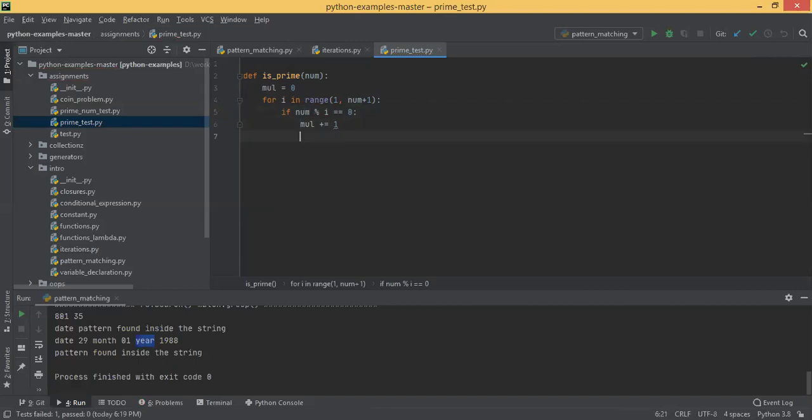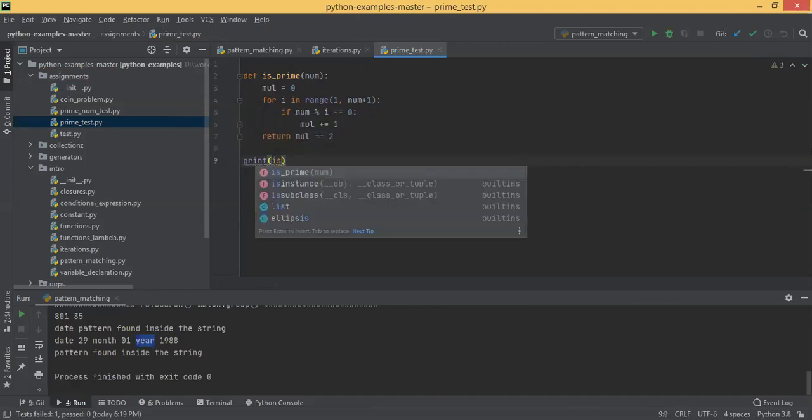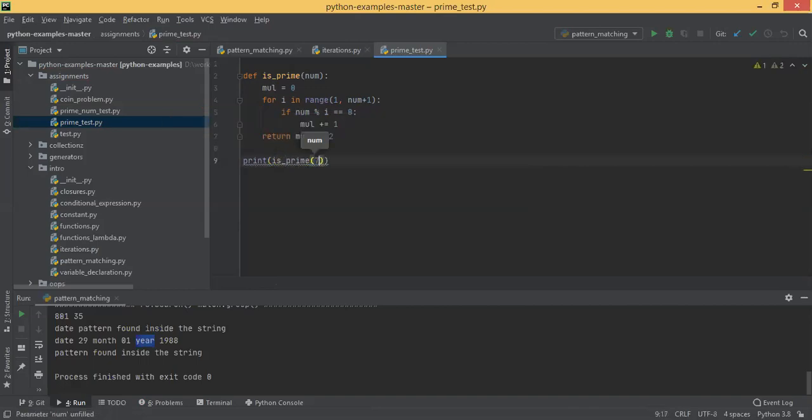Then you come outside and simply return multiples equal to 2. That's the logic I'm trying to implement. Say print, I'm testing is_prime, passing 7.